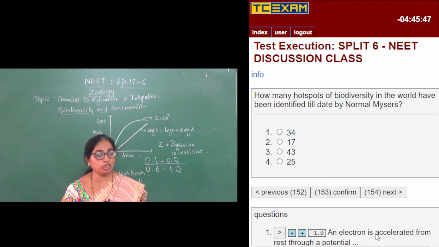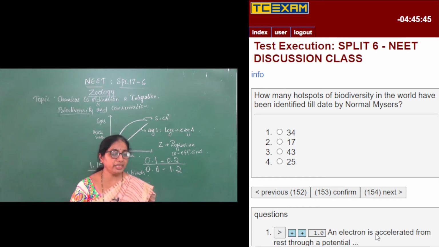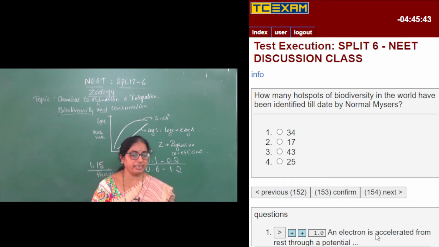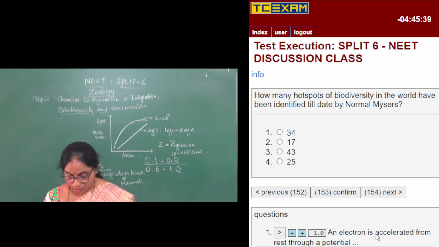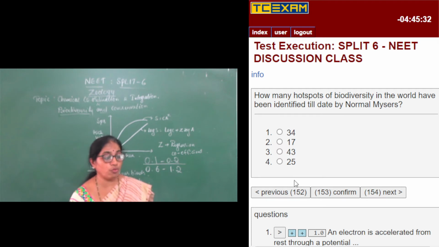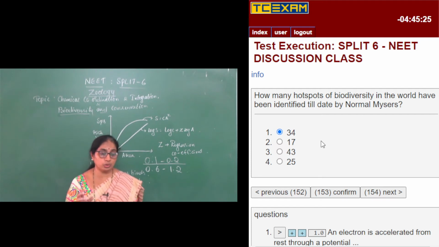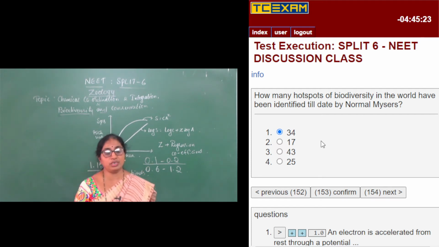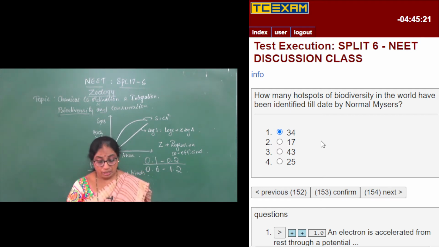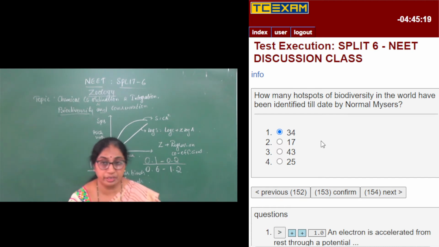How many hotspots of biodiversity in the world have been identified till date by Norman Myers? So, how many hotspots are there? There are about 34 biodiversity hotspots. Biodiversity hotspots are those regions present in the world which exhibit the highest species richness.